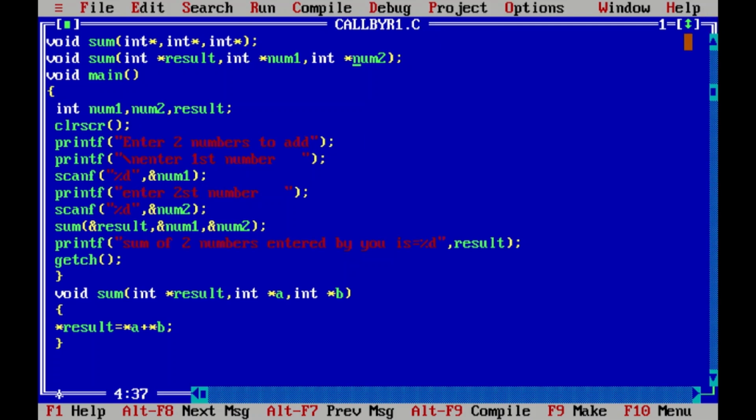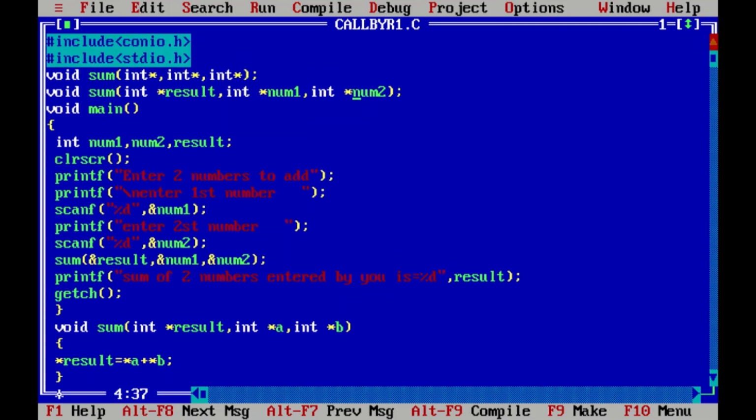Now this is the example for call by reference. This is a pre-declaration where you are going to tell the compiler that this function is not going to return any value. The name of the function is sum, and these all are pointer variables, meaning they will receive only addresses of variables of type integer.